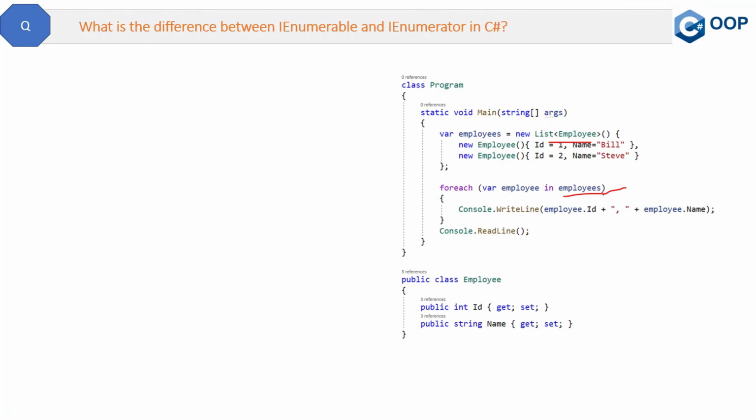So IEnumerator is like a part of the IEnumerable interface. Suppose you don't want to use the .NET Framework list collection and you want to create your own custom collection, then you first have to explicitly implement the IEnumerable interface, and then write the code for implementing the IEnumerator interface for iterating the loop.